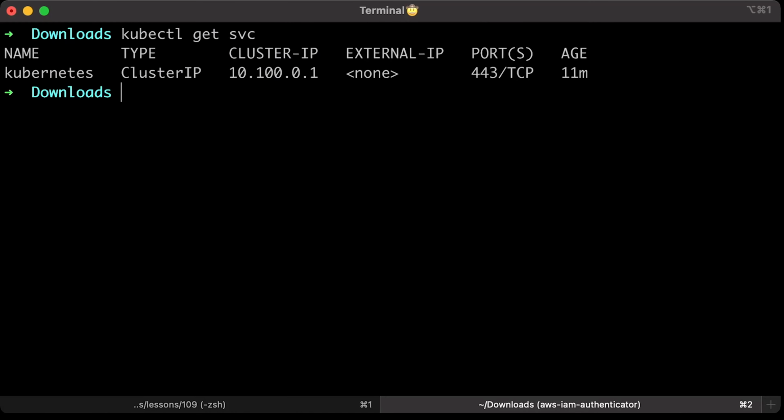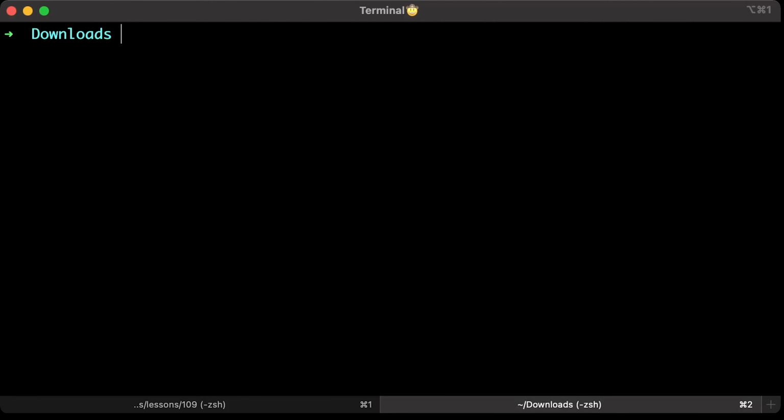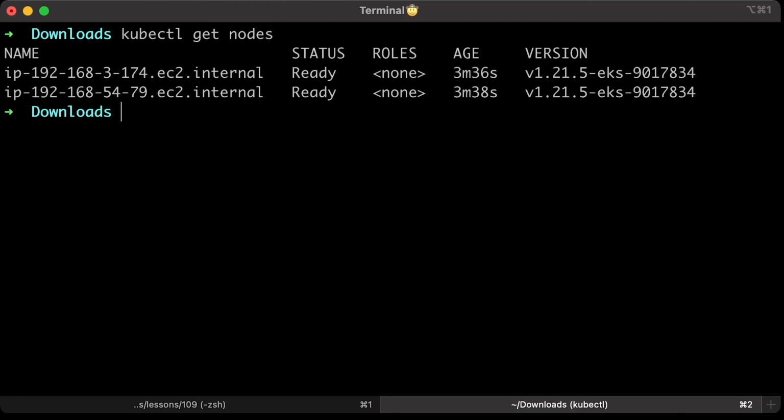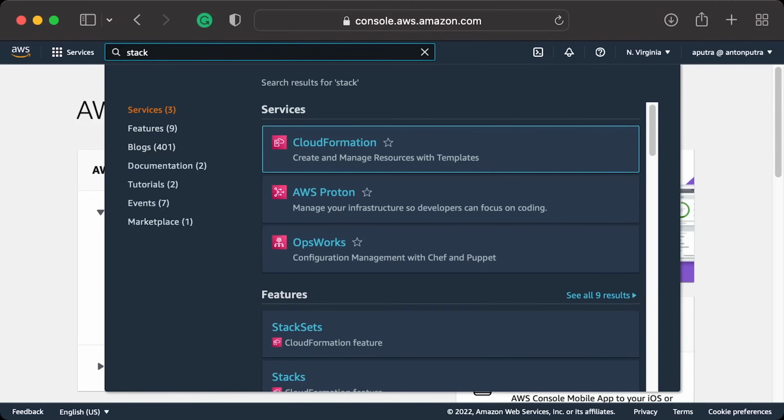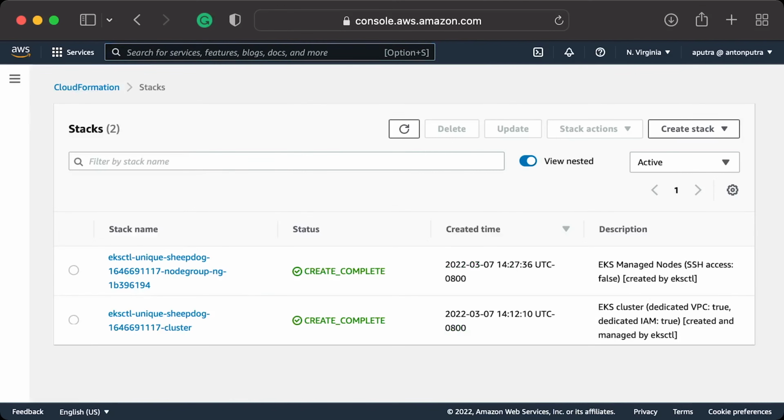Run kubectl get svc to get the Kubernetes API service from the default namespace. You can also run kubectl get nodes to get all available Kubernetes workers. Let's go back to the AWS console and check the cluster and setup. First, let's go to CloudFormation stacks. You can find one stack to create the EKS cluster and the second one to create the Kubernetes instance group. By default, eksctl now uses managed instance groups.